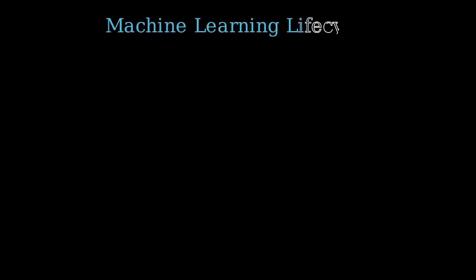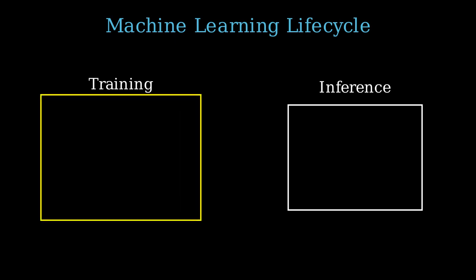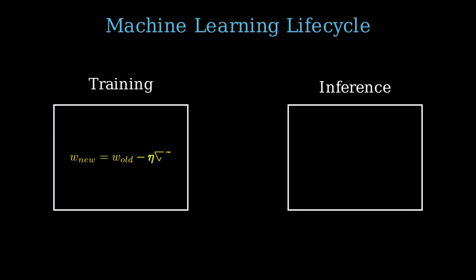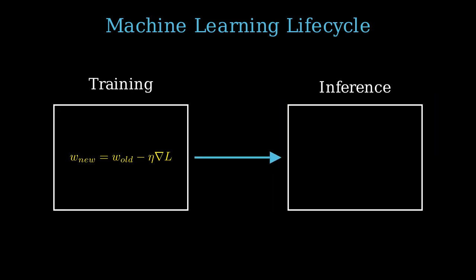The life cycle of any machine learning model is divided into two distinct phases: training and inference. Training is the computationally heavy phase, where the model studies the data to find patterns and adjust its weights. Once the model is optimized and the learning phase is complete, we move to inference. This is where the model is deployed to the real world to make predictions on new, unseen data.